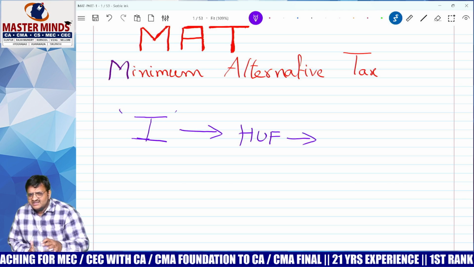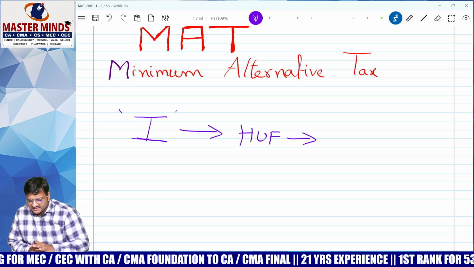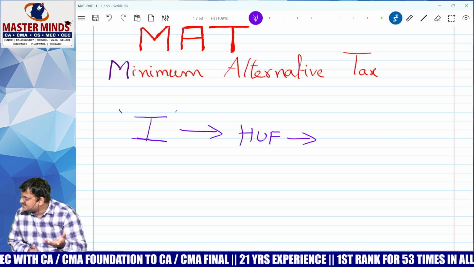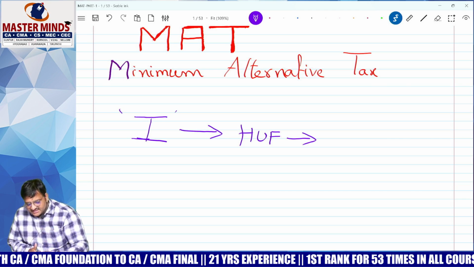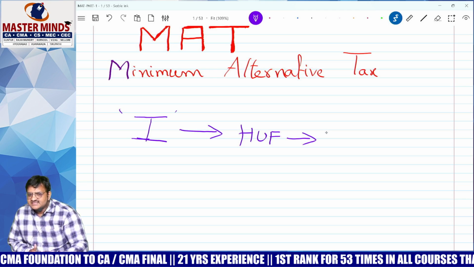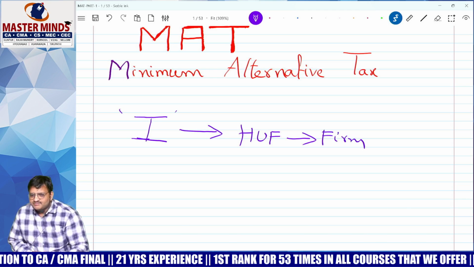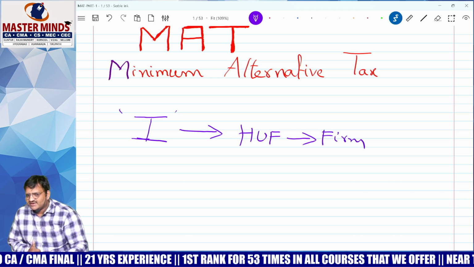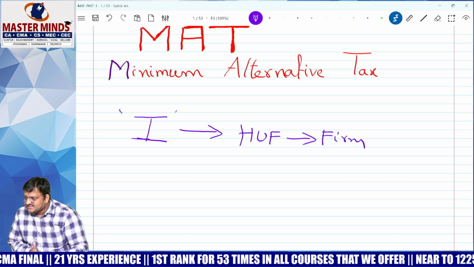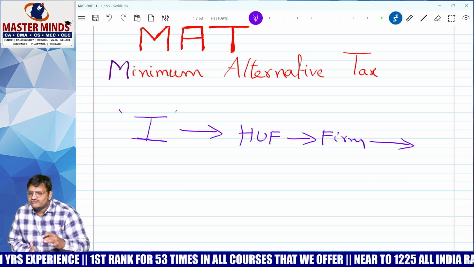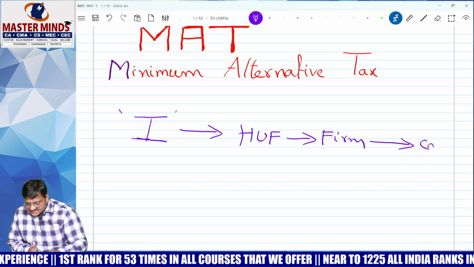But still, there is one drawback. In that HUF, the drawback is the family members may not be professionals. That is the reason they wanted to take the assistance of friends. That is called as partnership firm. In partnership firm, everything is good, but one bad thing is there. The liability is limited or unlimited? Unlimited. That is the reason he wanted to go for next level. That is called as company.